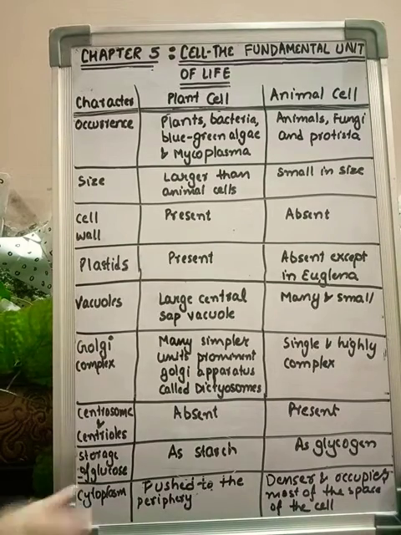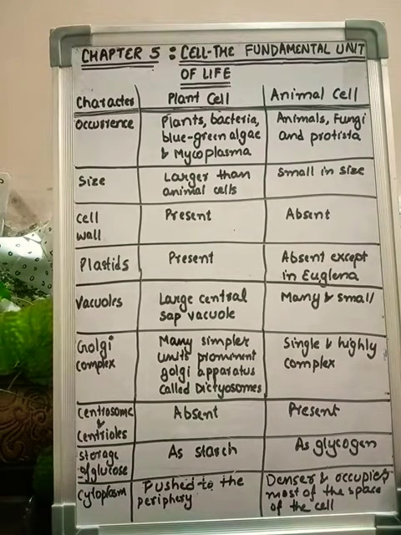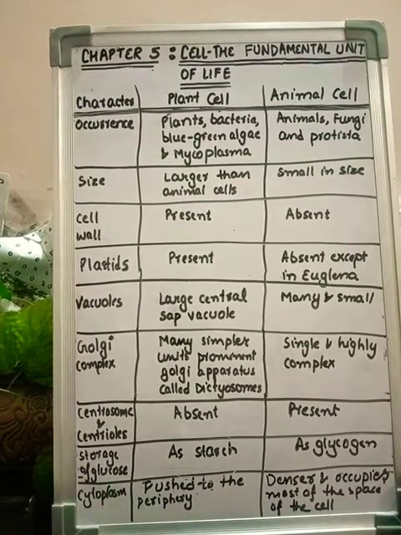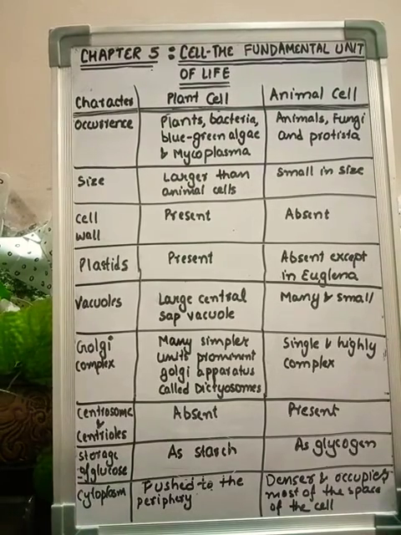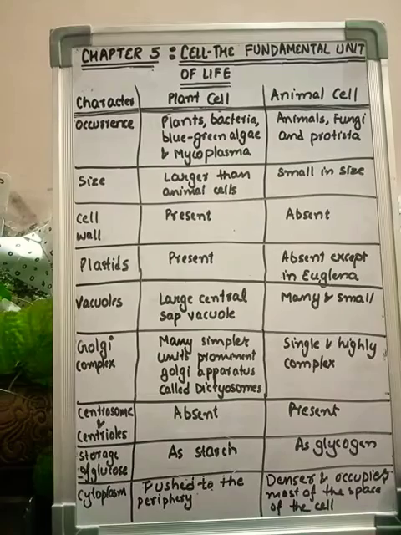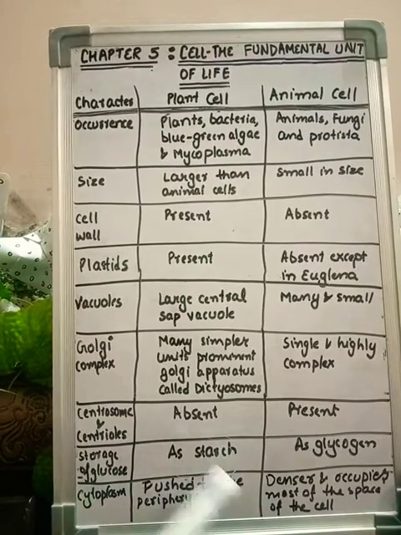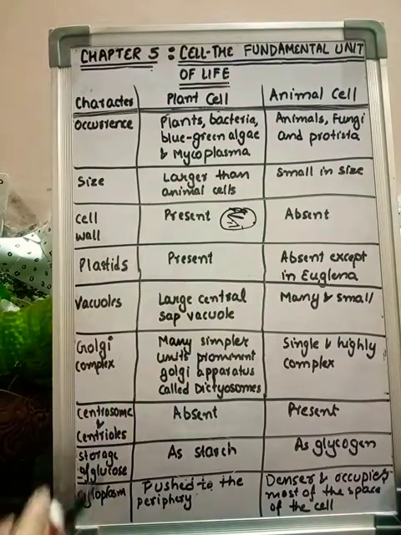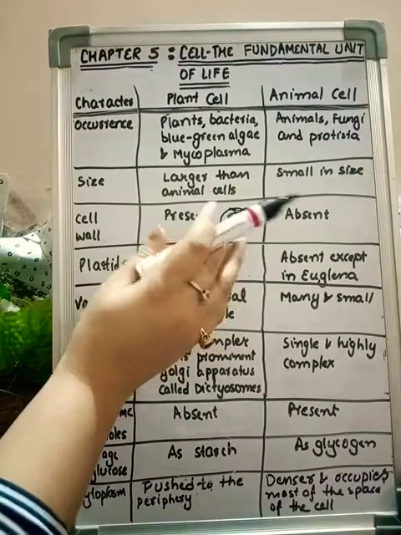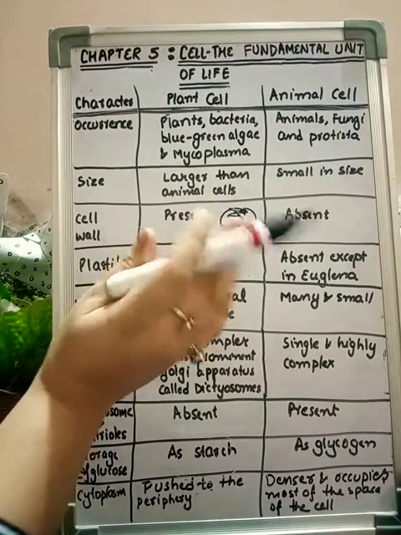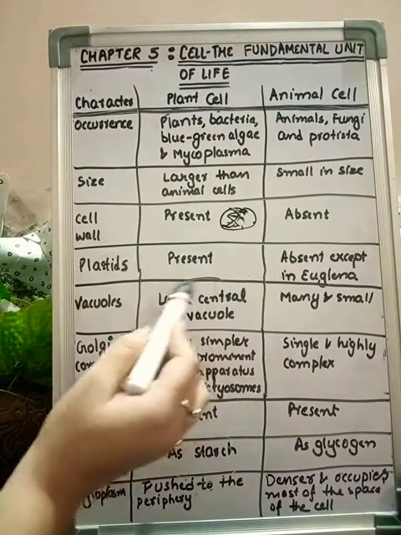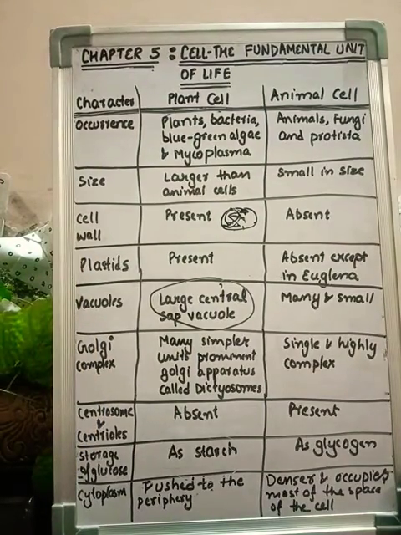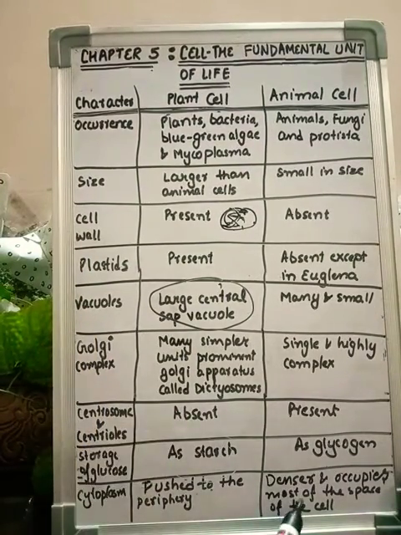Cytoplasm is what? It is the jelly substance which is present inside the cells, and it is actually responsible for giving a particular shape to the cell, because it keeps that space filled. But when we have to differentiate between plant cell and animal cell, what we are going to observe is cytoplasm. In case of plant cell, the cytoplasm is not filled throughout the whole jelly substance, but it is pushed to the periphery, meaning a particular side, because here there is a very large central sap vacuole. So because of this it is pushed to the periphery, to the side.